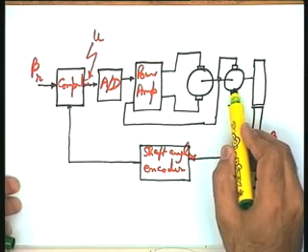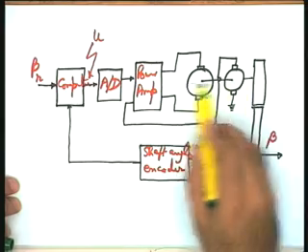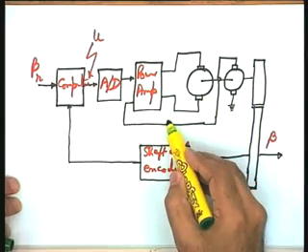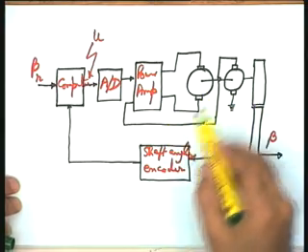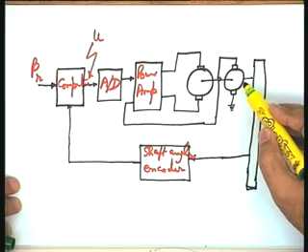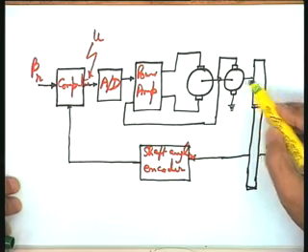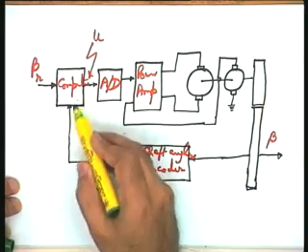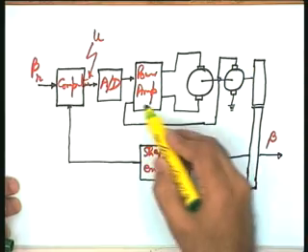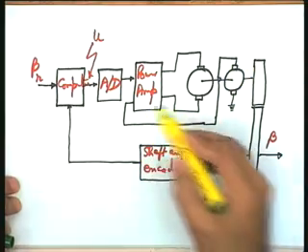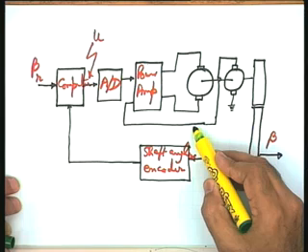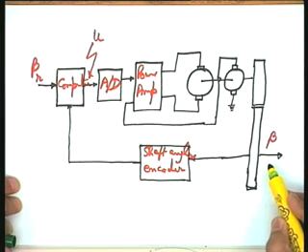This is the tacho generator which is coupled to the motor shaft. So, it means the output here is going to be a voltage which is proportional to the shaft velocity. So, in addition to the position, you are feeding back the velocity also. What is velocity after all? It is nothing but the derivative of the controlled variable. I need your attention here, though the details will come later.